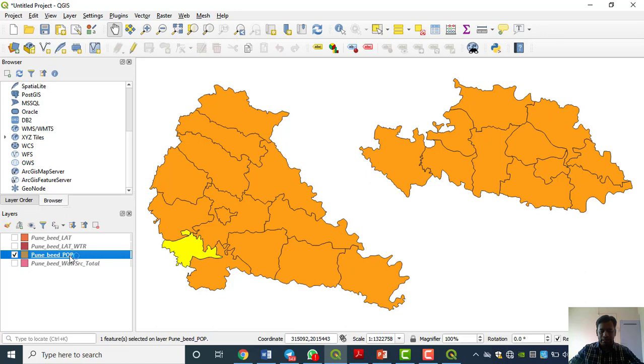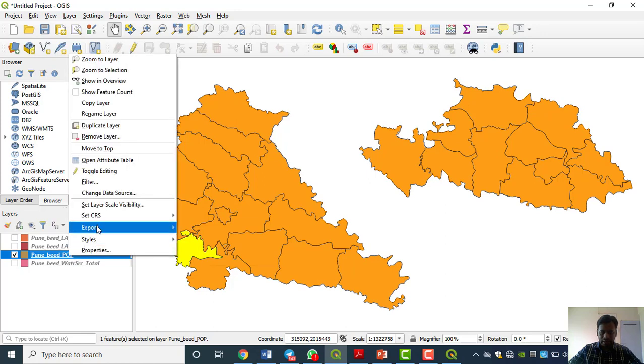Very simple: just go here, right click, export. Some options are here. The first option is Save Feature As. If you click here and save, all the features will be exported, just as they appear here, but we do not want that. What we want is that particular tehsil, so we have to choose Save Selected Feature As.